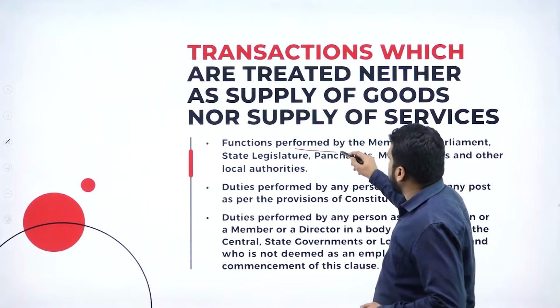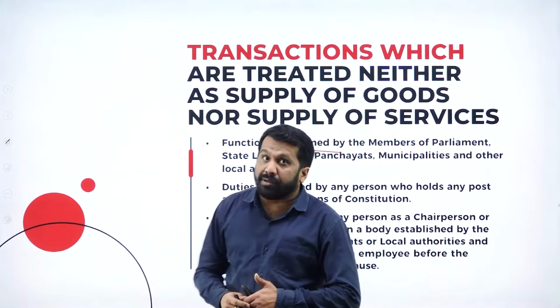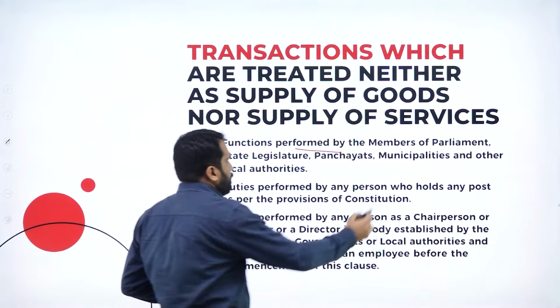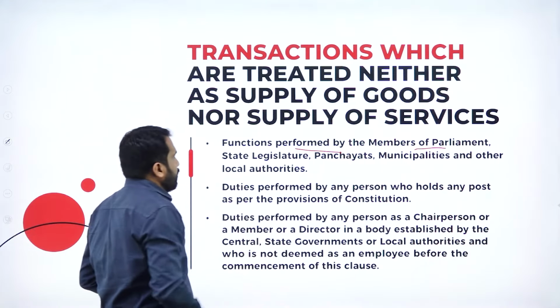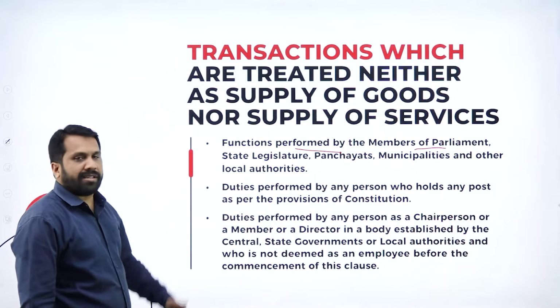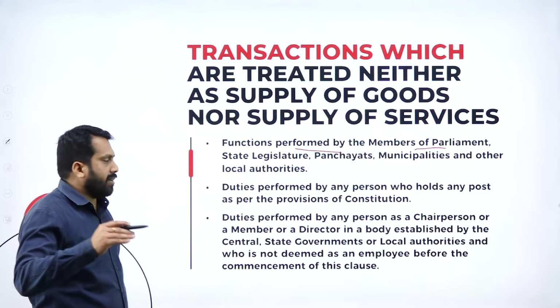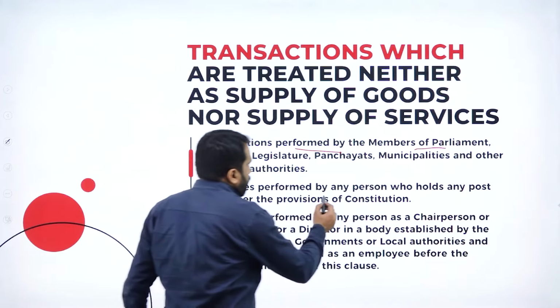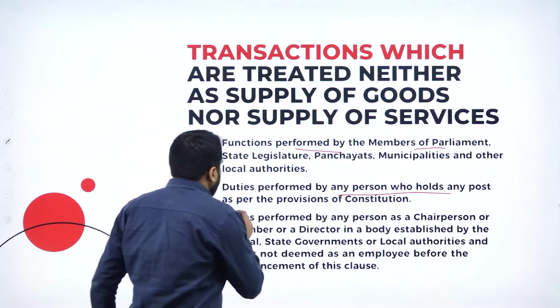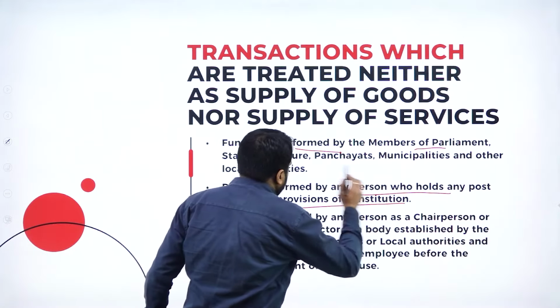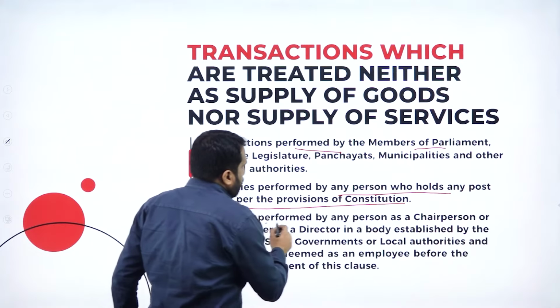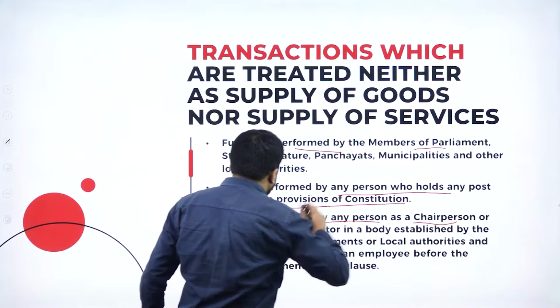Then functions performed by the members of parliament, MPs, and MLAs all come under non-supply transactions. Duties performed by any person who holds a post as per the provisions of the Constitution, and duties performed by any person as a chairperson.